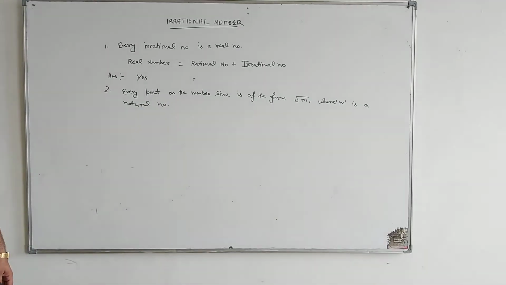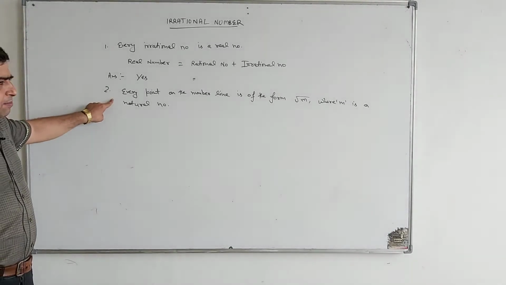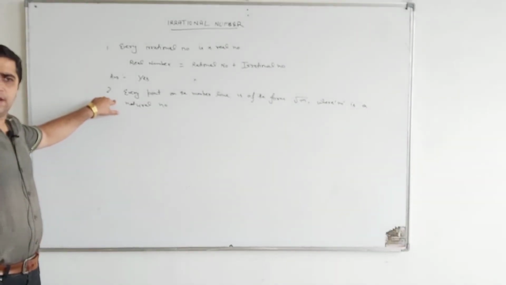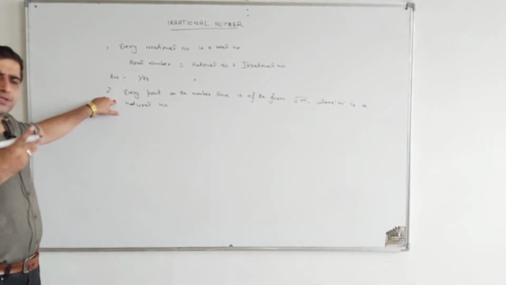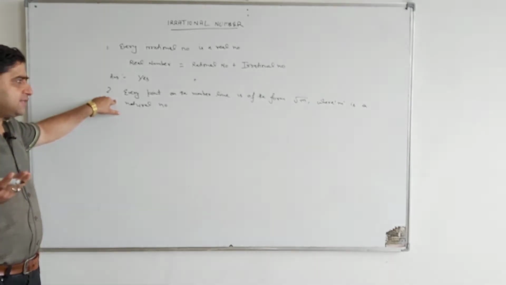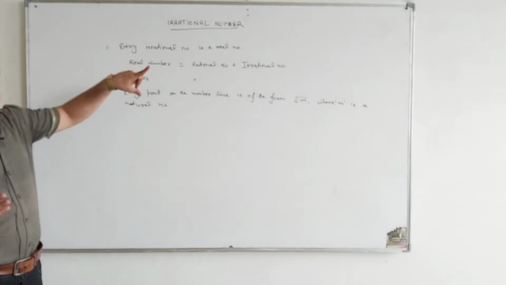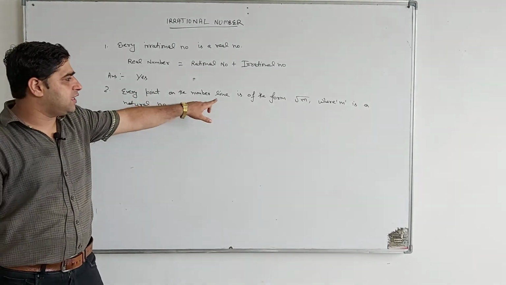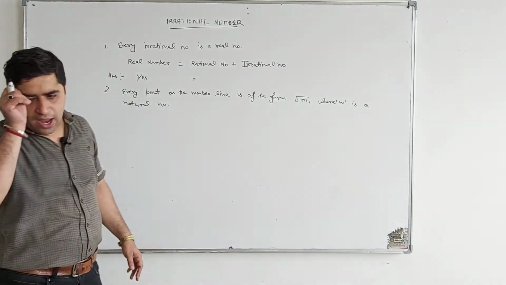Every point on the number line, you know about the number line, you have discussed it in the previous classes also, 6th, 7th, 8th classes. Every point on the number line is in the form of root m.